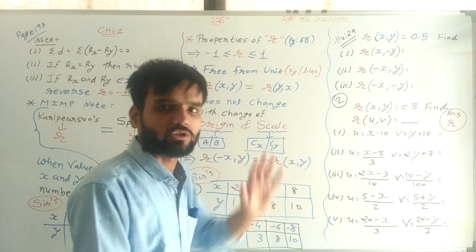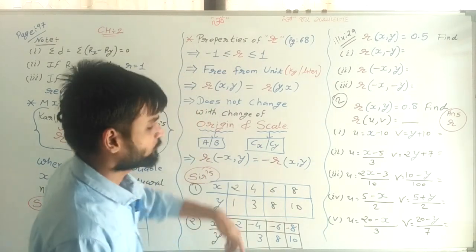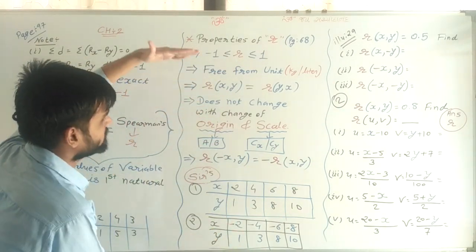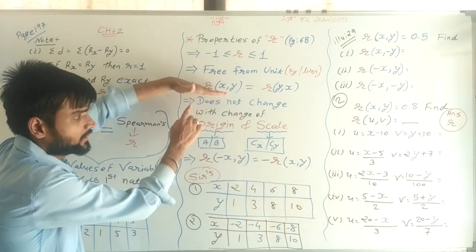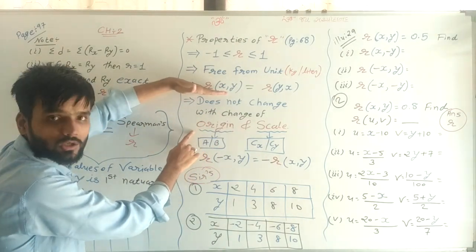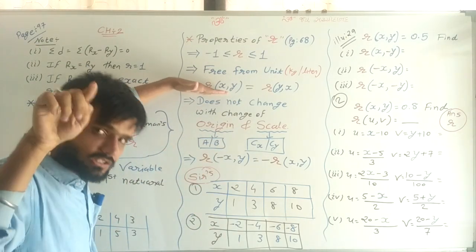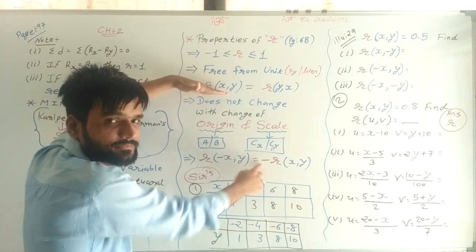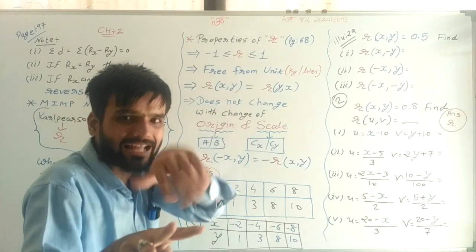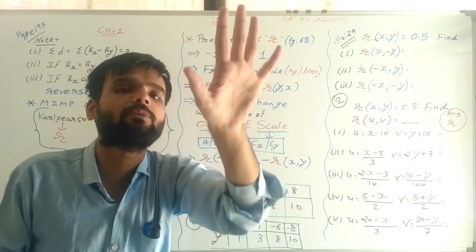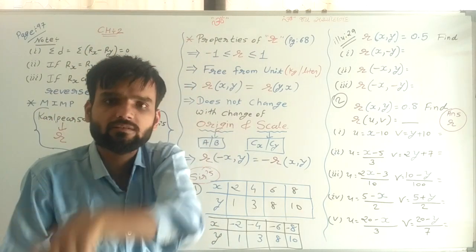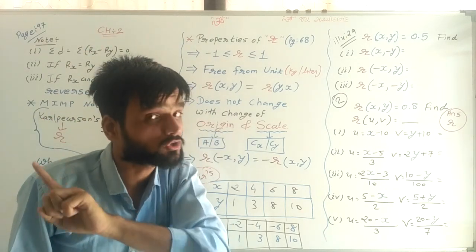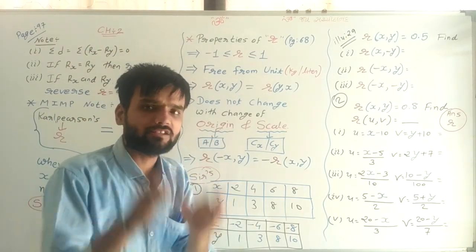That I decide on that basis only. Now, these two concepts do not change with origin and scale, but there is a change due to sign. If both variables' signs change, the answer sign will remain the same. If one variable's sign changes, the answer sign changes. The value does not change; the value remains the same.